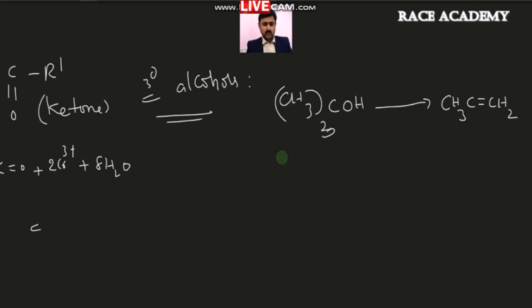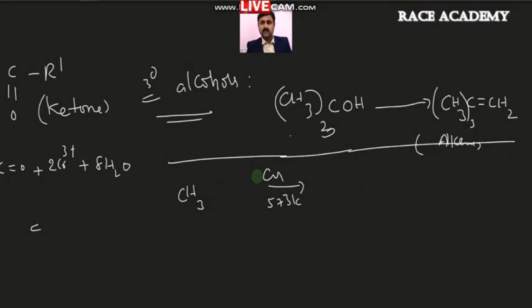So tertiary alcohols are the most difficult to oxidize among these 3 classes of alcohols, and because of that, these give only alkenes. In this we have got an alkene with the 2 alkyl groups in the tertiary alcohol cases. So dehydration of alcohol by copper metal, if you observe, suppose copper metal is there at 573 Kelvin, this reaction, if you do it for primary alcohols, what will happen?